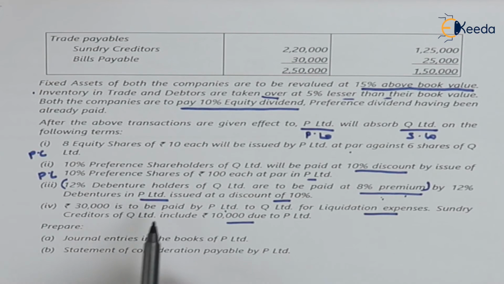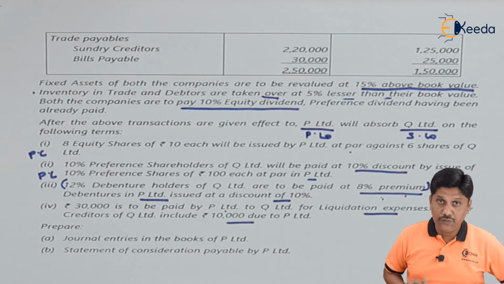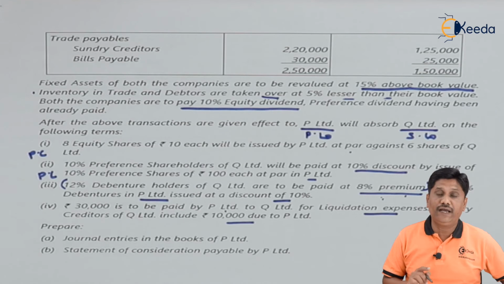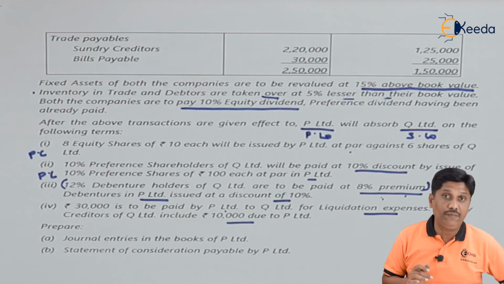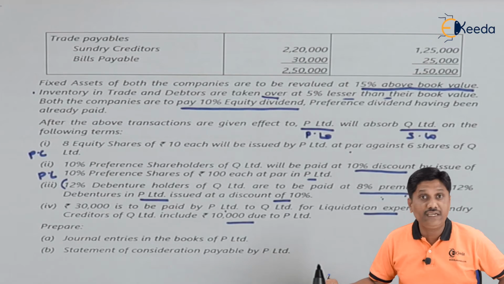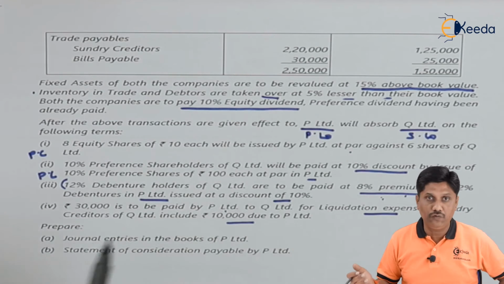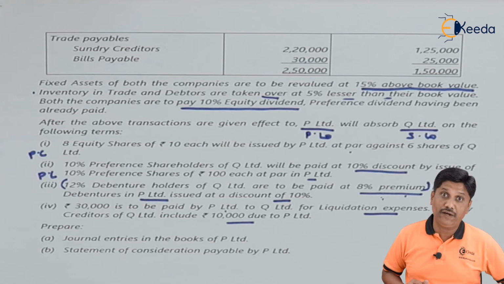Fourth information says that rupees 30,000 be paid by P Limited to Q Limited for liquidation expenses. It is an additional cost incurred for acquiring the business. It is a loss to you, but you can understand that at the time of takeover of assets and liabilities, there were capital reserve. So this loss will be taken care by your capital reserve first, and if it is overspent amount, then I will say goodwill account. Let me check what is my capital reserve at moment.